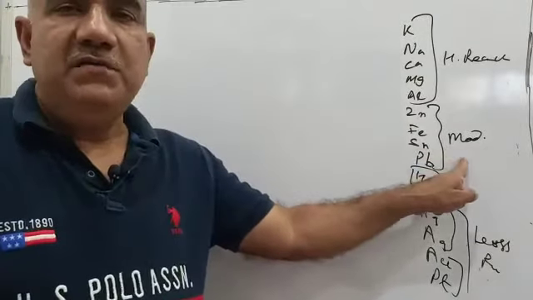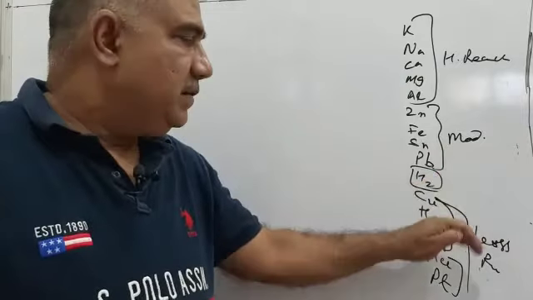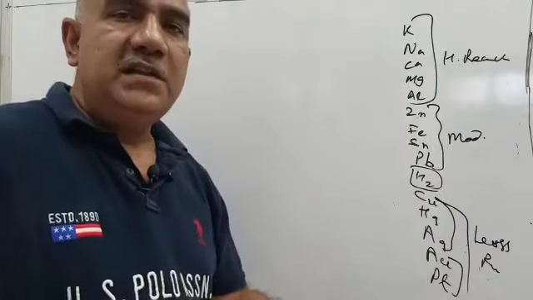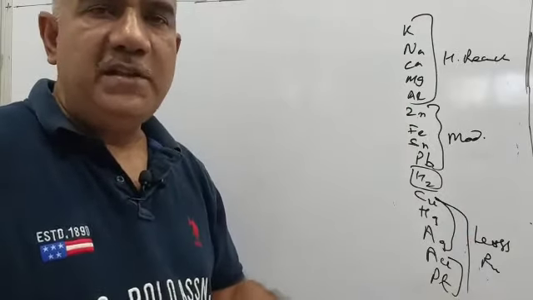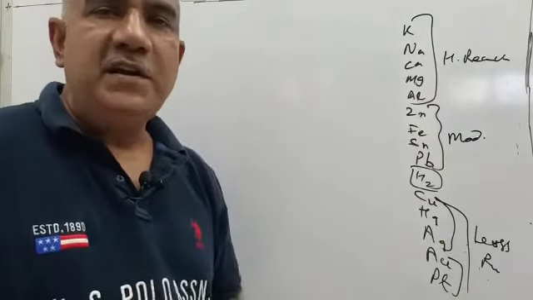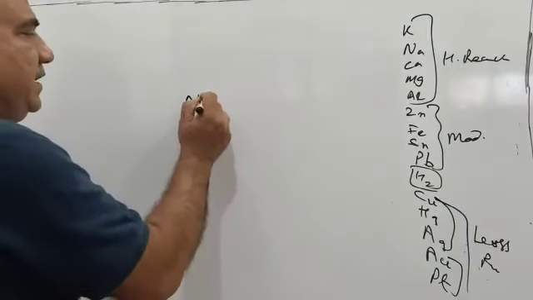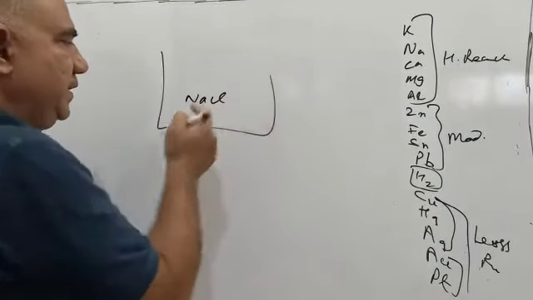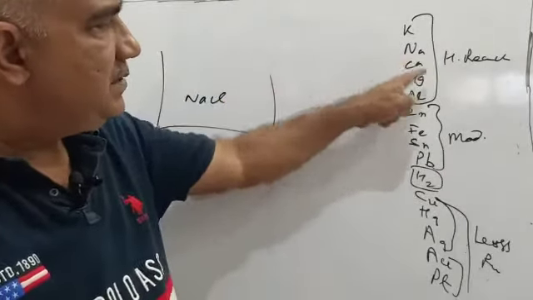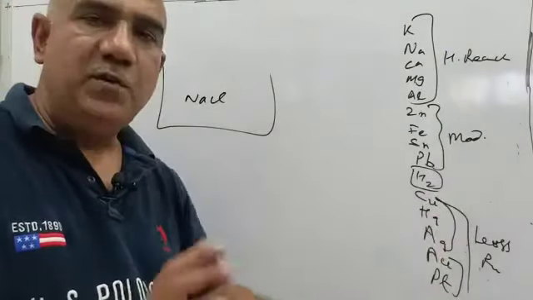On moderately reactive metals we will be using the methods of calcination and roasting. For obtaining these metals lying at the bottom most of the reactivity series, we will be using heat alone, a method by heat alone we will be able to obtain the metal, and here we will be using electrolytic decomposition. So we will take two examples. Let us say NaCl first, and if I want to obtain Na from NaCl, I see sodium is a highly reactive metal. That means calcination, roasting and heat alone cannot be done.